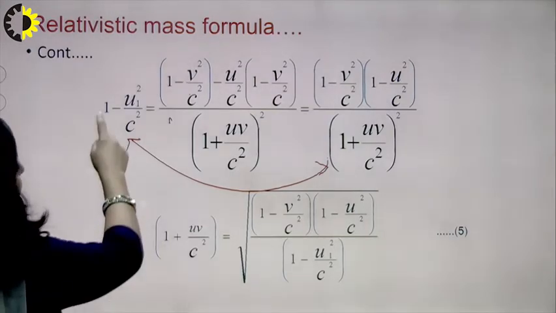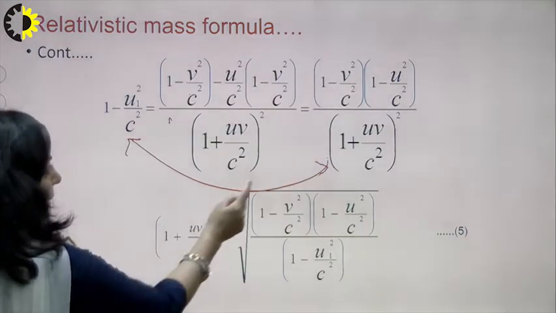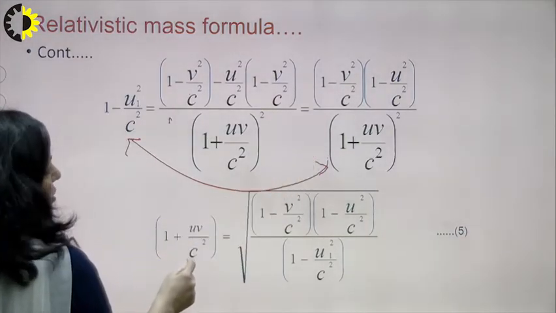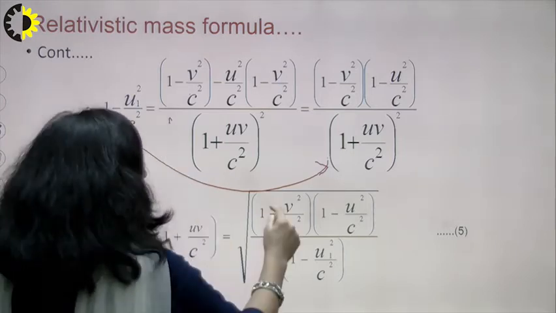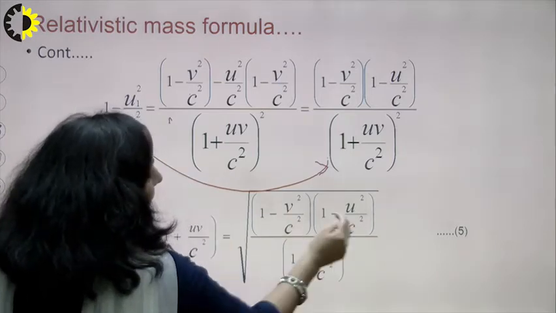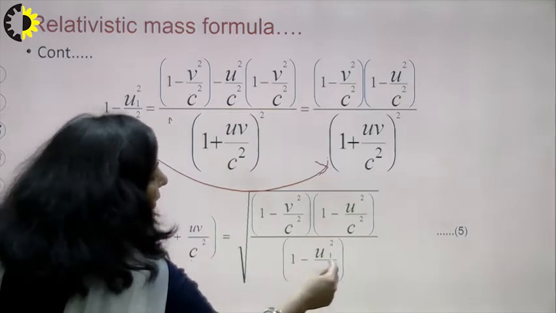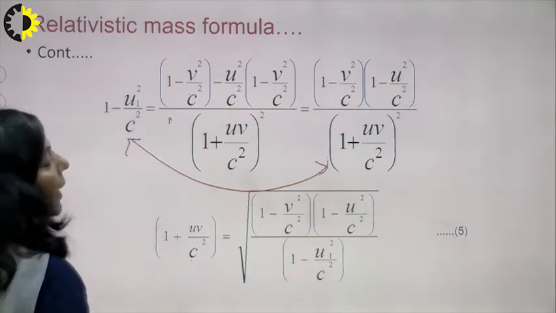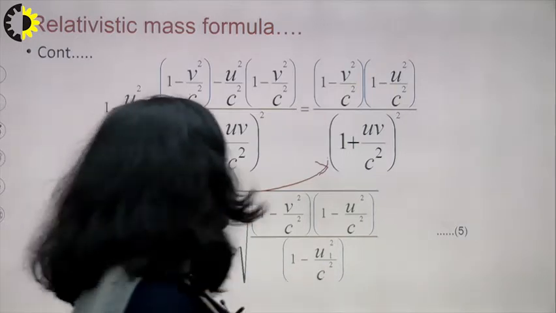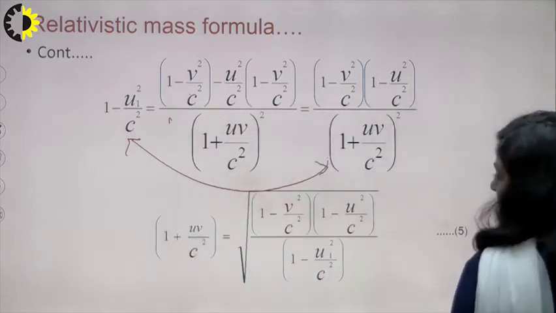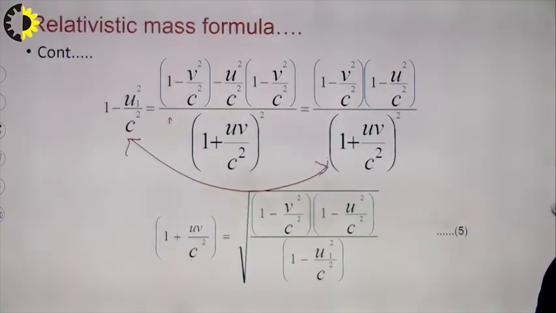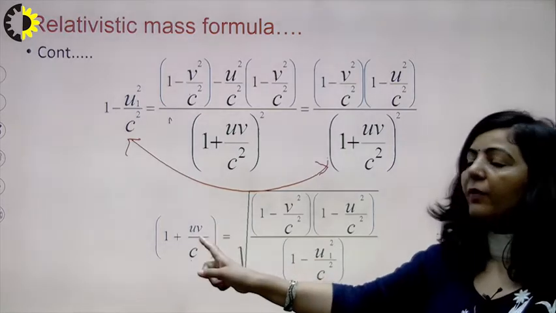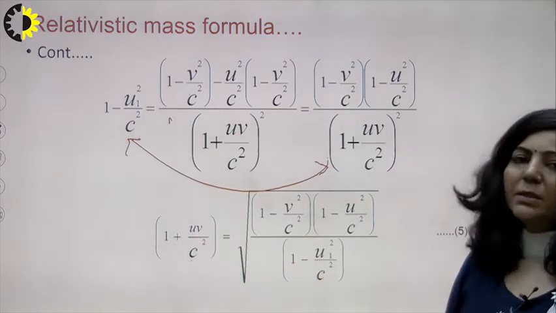So after transferring these terms, you are getting 1 plus uv upon c square equal to 1 minus v square upon c square, 1 minus u1 square upon c square under root. So just simplifying, this is simple algebra. Using these simple terms, you are reaching at this position that you can have the value of 1 plus uv upon c square.